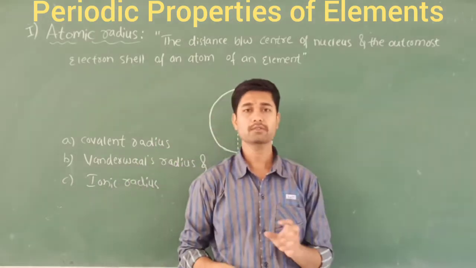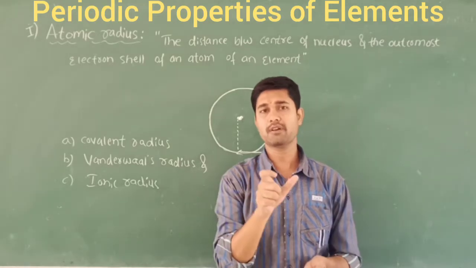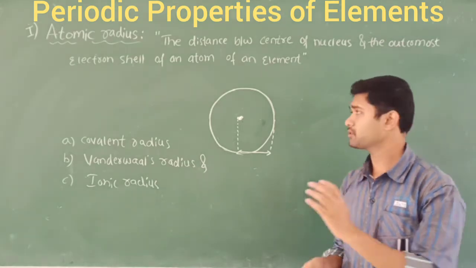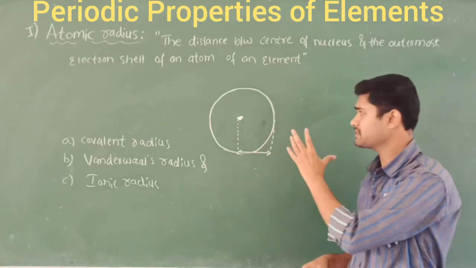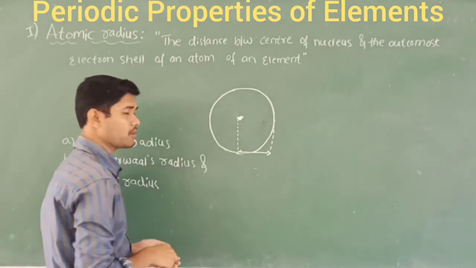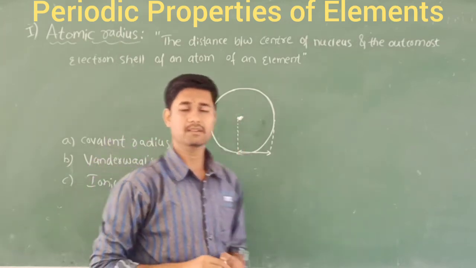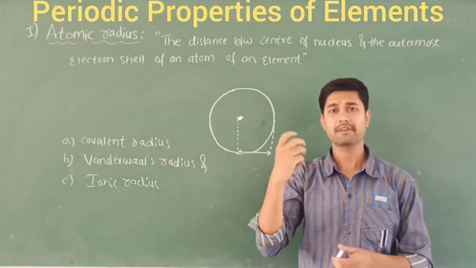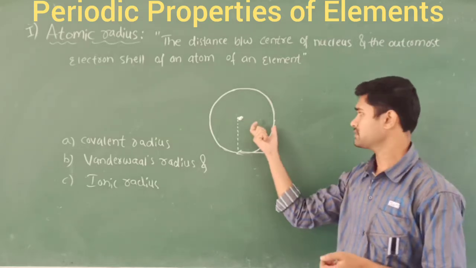But according to quantum mechanics, we cannot find the exact position of an electron, right? Hence we cannot determine the exact or accurate atomic radius of any element, because it is just an imagination. We don't know exactly what the accurate surface of this atom is. It is just an approximation. Also, the same element can show different radii. So this does not specify the exact radius of the atom.